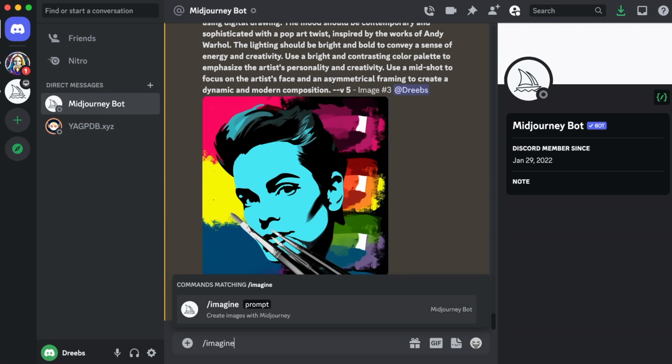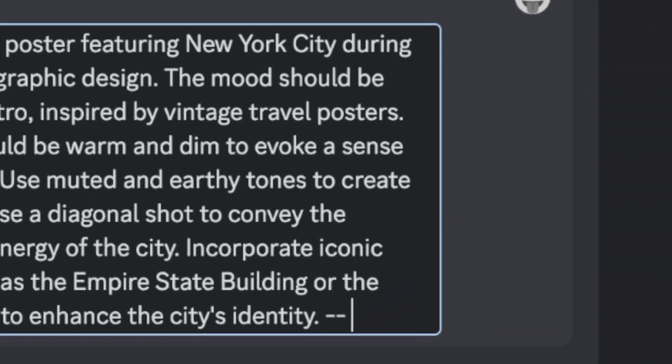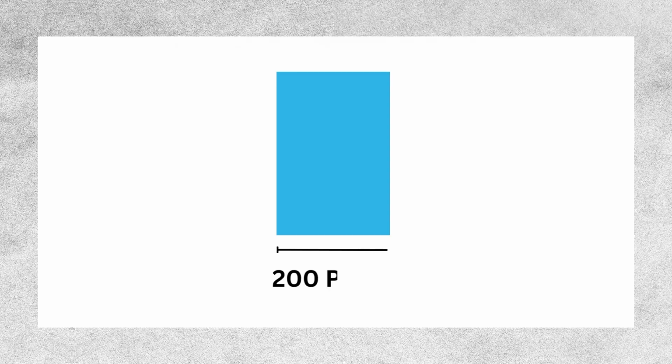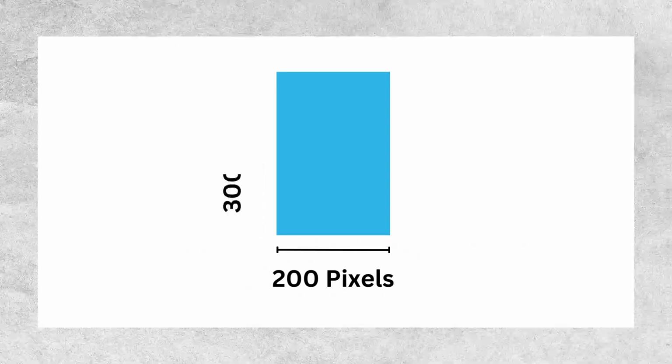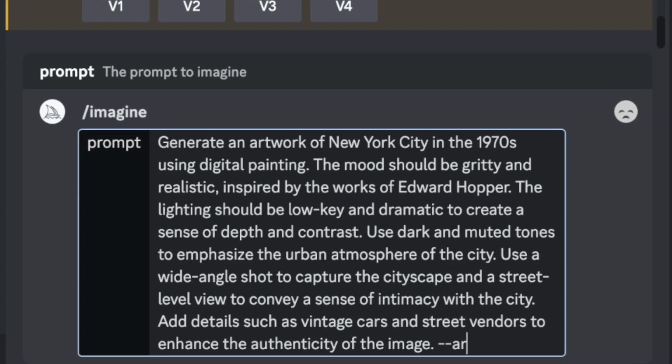But now we're going to look at the vintage posters of New York City that we asked ChatGPT for. We're going to make the posters taller than they are wide by changing the shape to AR 2x3. This means that for every 200 pixels of width, we'll have 300 pixels of height. We're going to do this with the second option as well and try it with the 2x3 ratio.